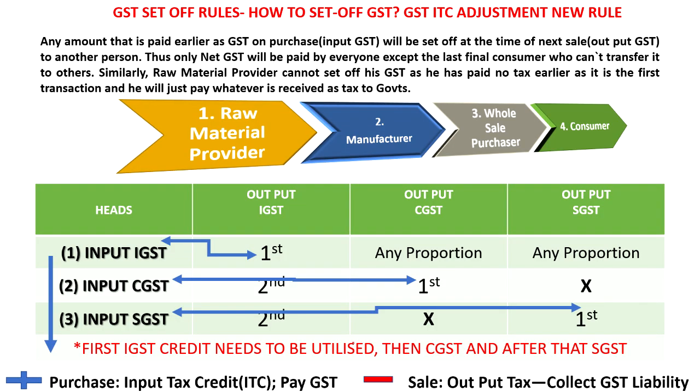So now we have come to the important aspect. Keep your eyes and ears open, and this is all about the main concept of offsetting rules of GST: how to set off GST, how GST ITC adjustment new rules are made. Already we have seen whenever you make a purchase, input tax credit will be there for you.